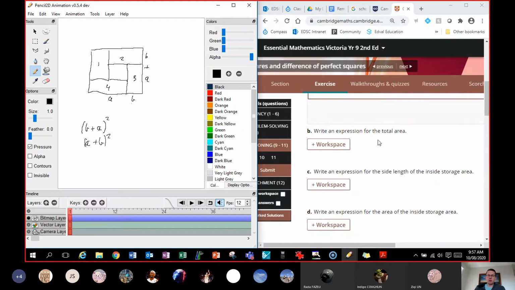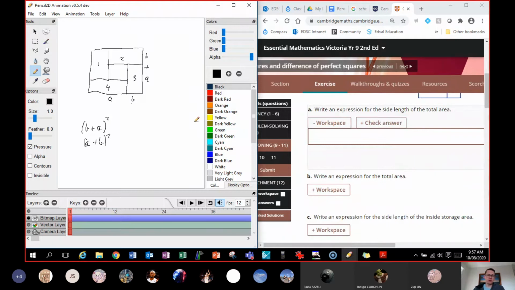Write an expression for the total area. Sorry, so the expression for the side length, I was right, would just be A plus B. I moved ahead. I was getting a bit confused with what it was saying. A plus B. For part B, write an expression for the total area. Well, that would be it there, either one of those two.